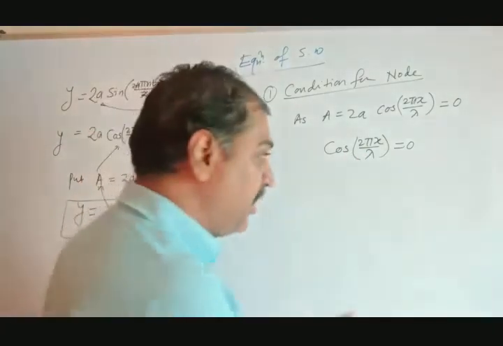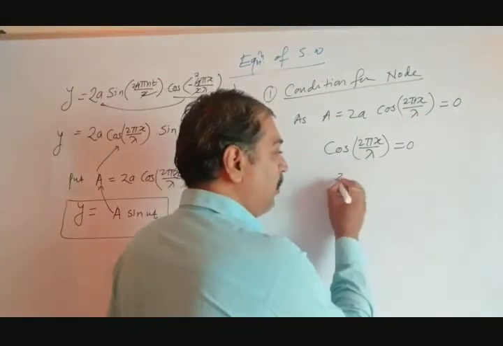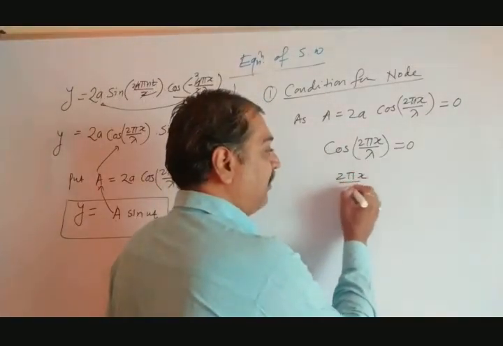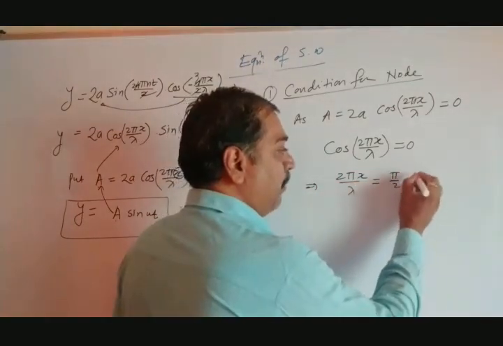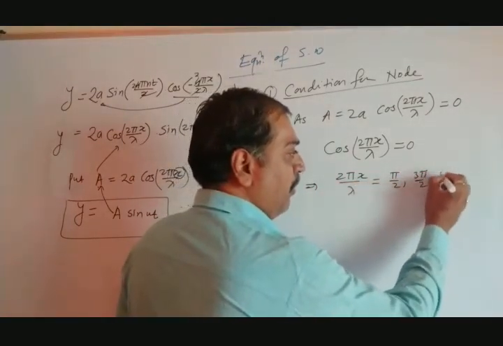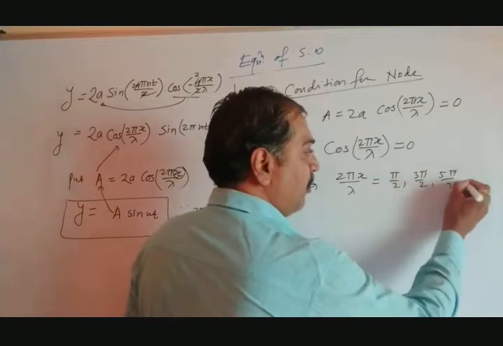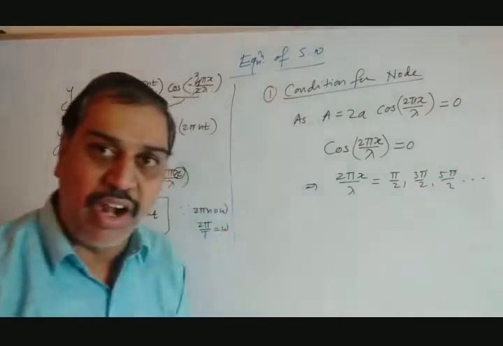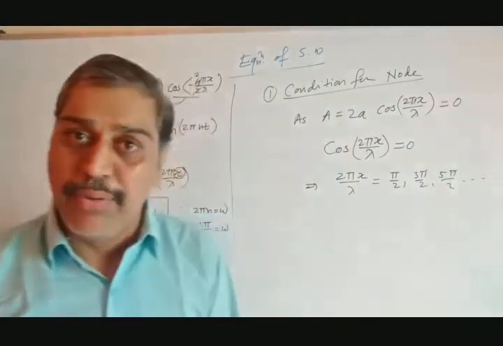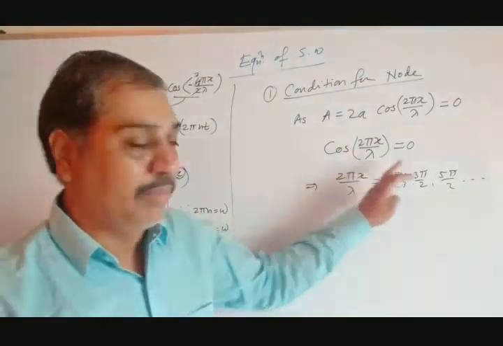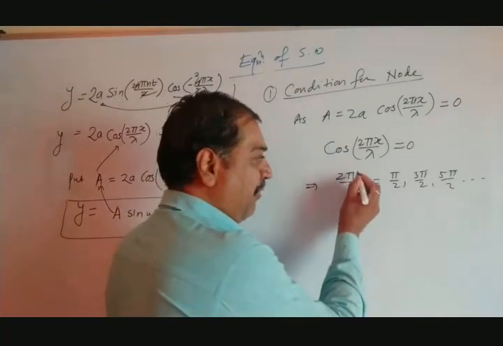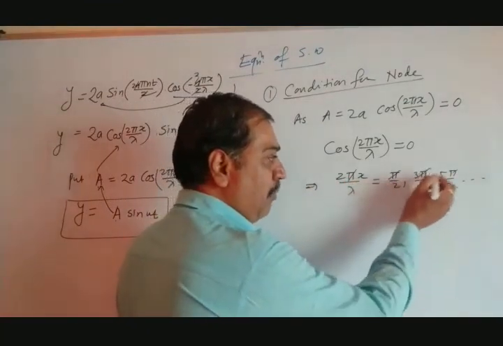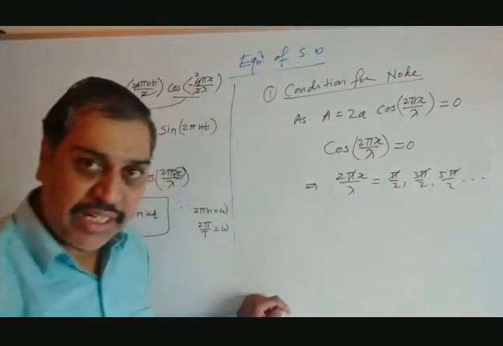So there are some conditions. When theta is equal to, that means 2 pi x divided by lambda equals either pi by 2, 3 pi by 2, 5 pi by 2, and so on. Means in short, an odd multiple of pi by 2, then and only then cos theta is 0. Okay. Now from this, pi from the left side and all the pi's from the right hand side of the equation get cancelled out.